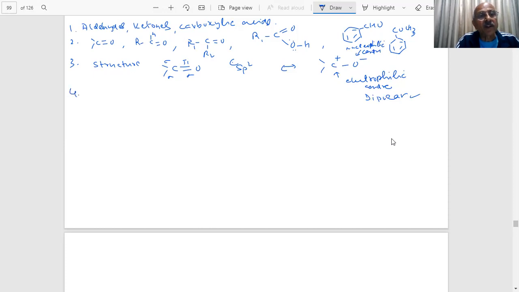When we discuss certain methods of preparation, the first important point to note down is: if you have alcohols, what can you do with the alcohol? If I do the oxidation of this alcohol, what will be the product?